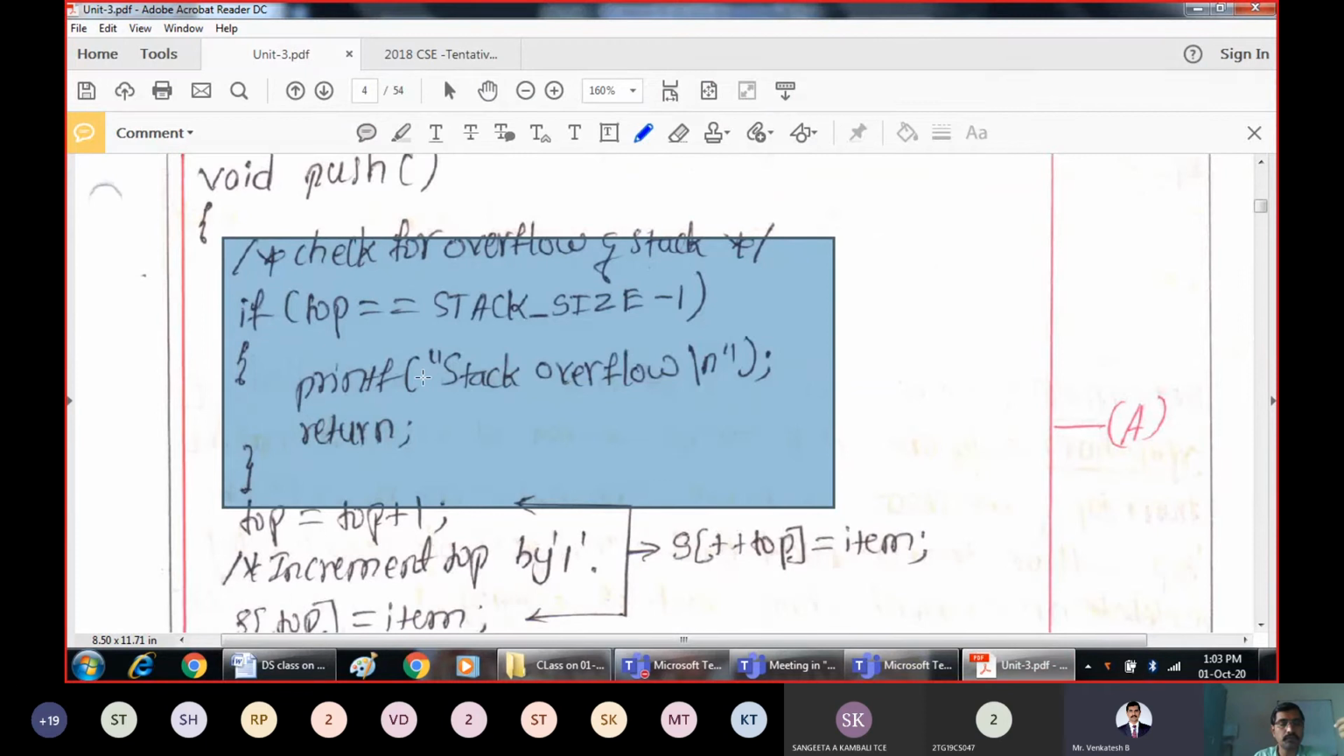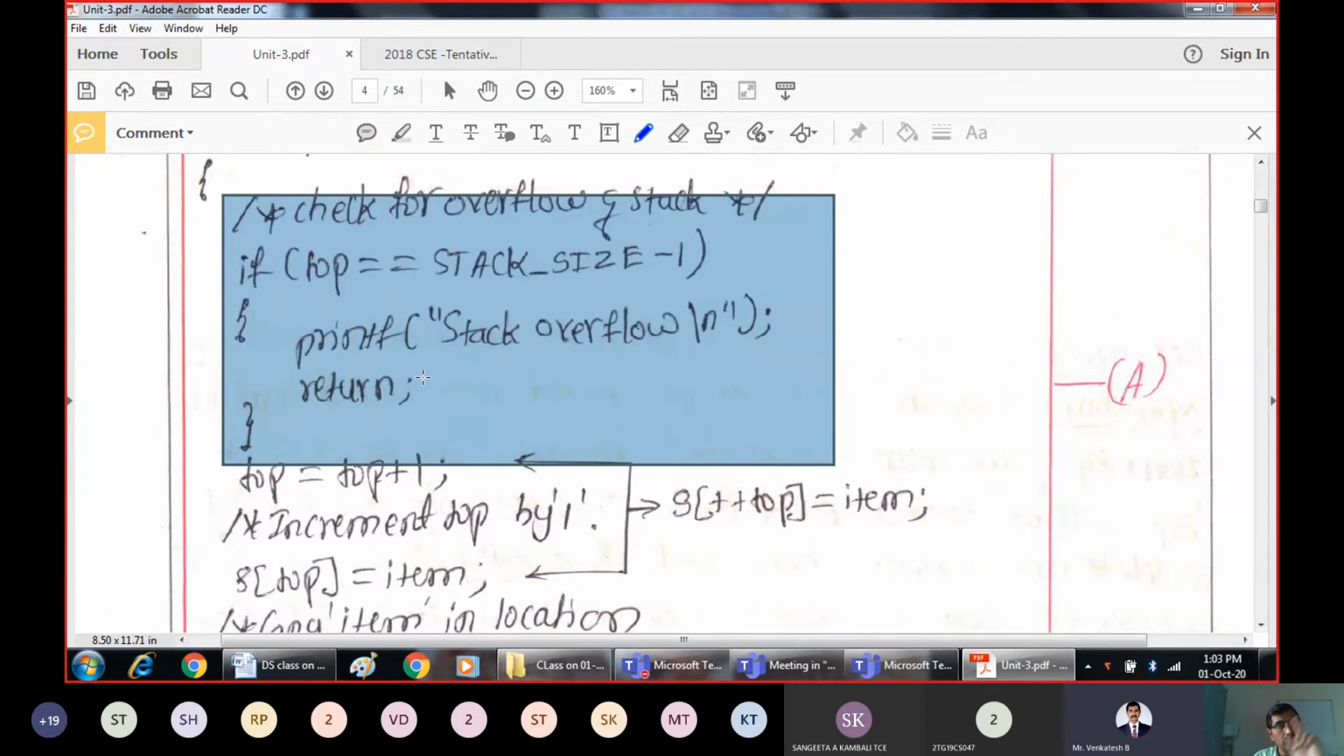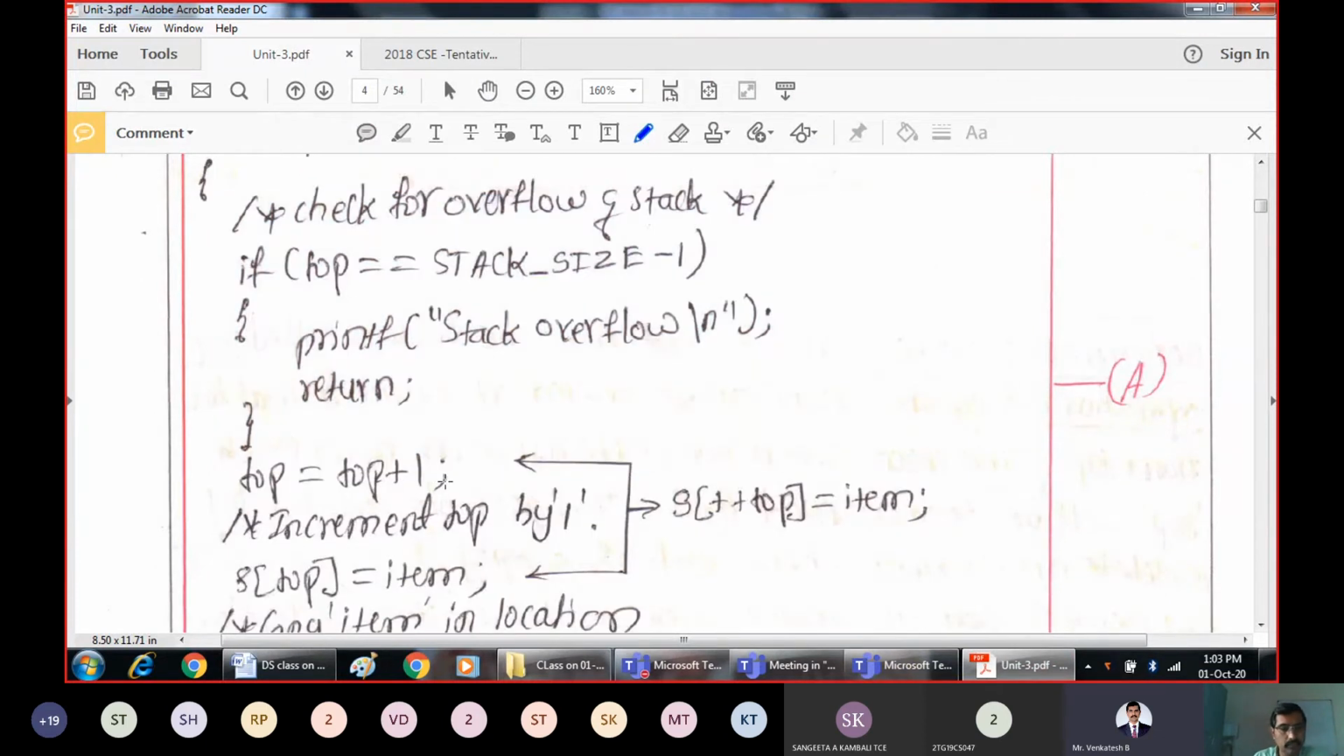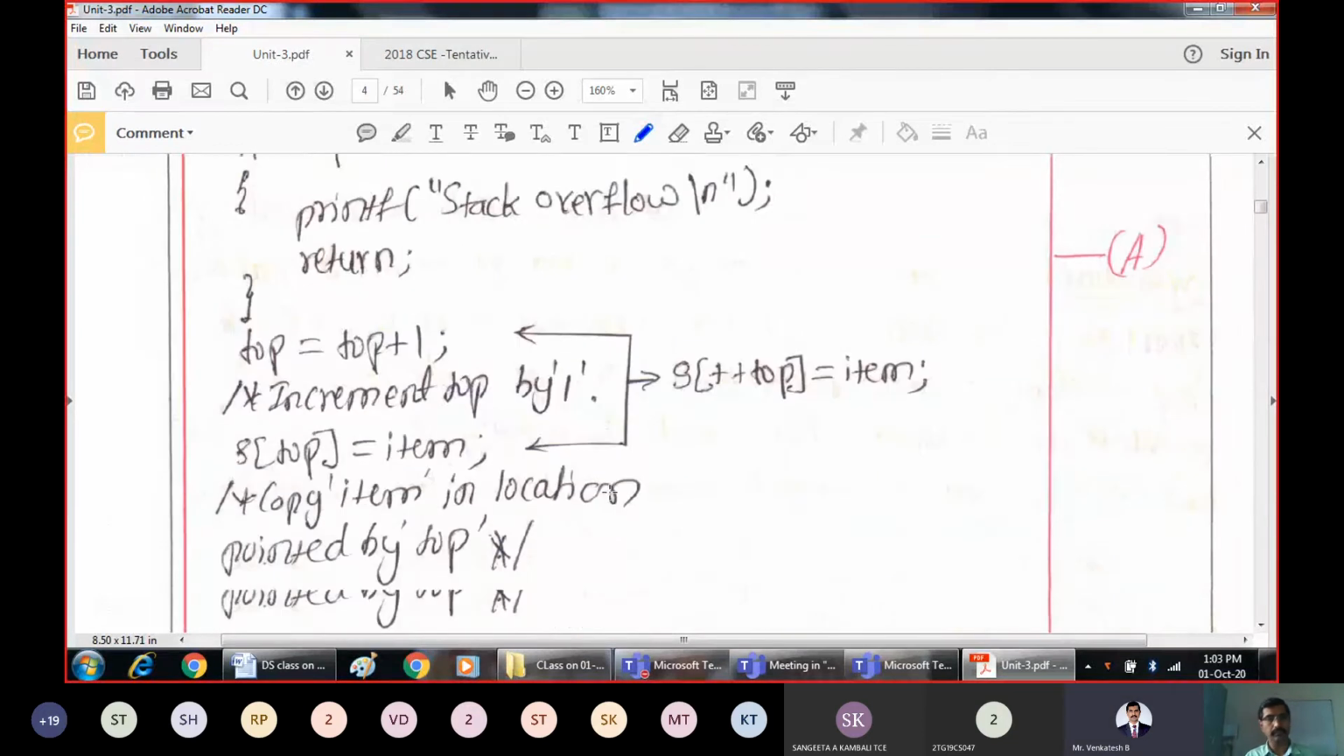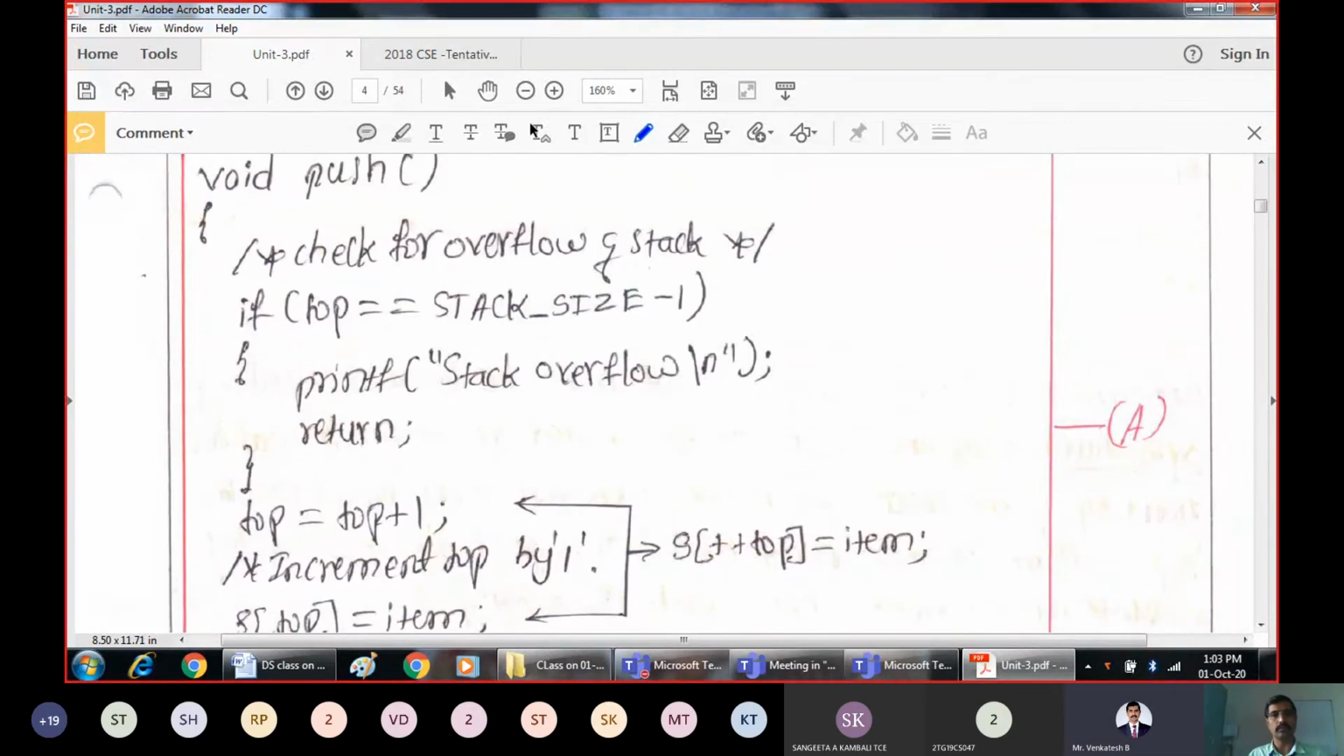In the function isFull, which we have studied just now, if it is not full, it means we can insert the elements. What is the procedure? Increment the top by 1.